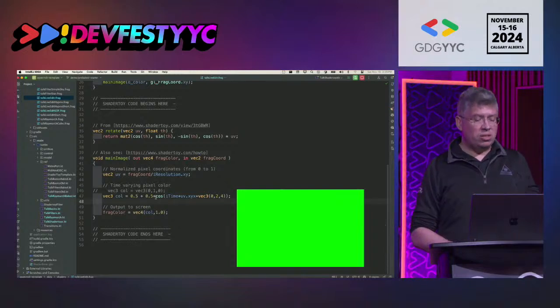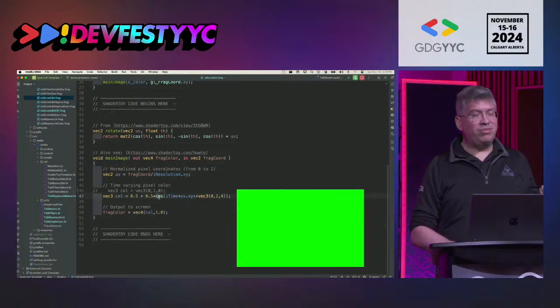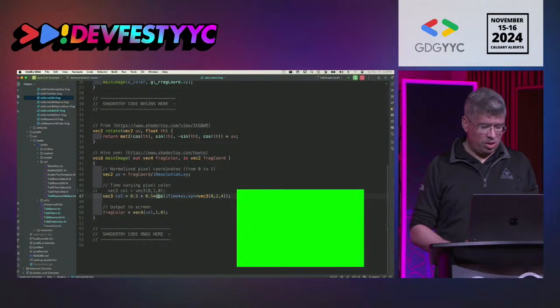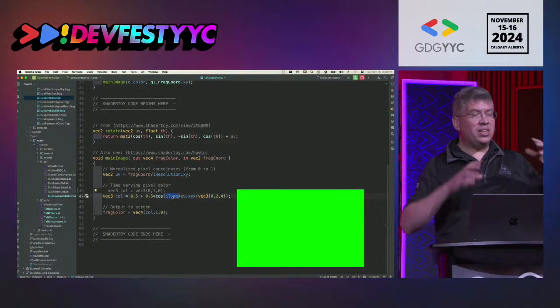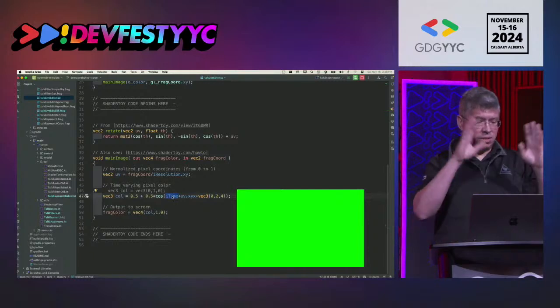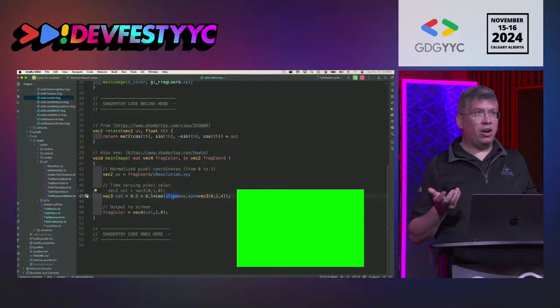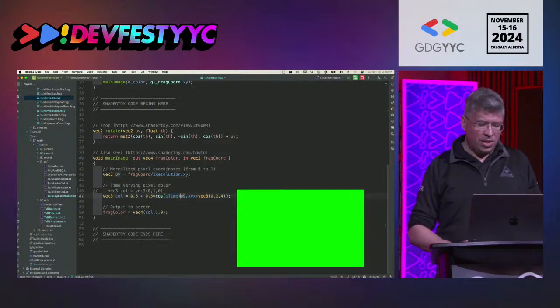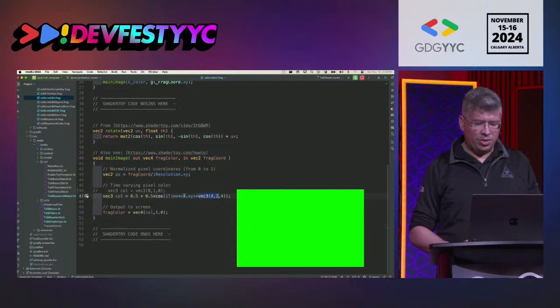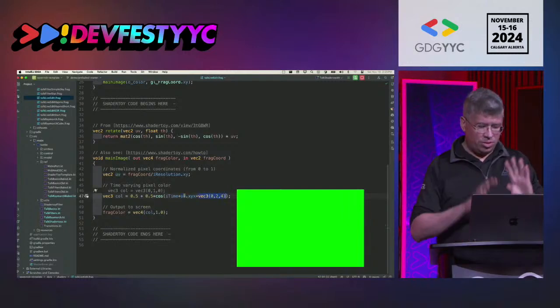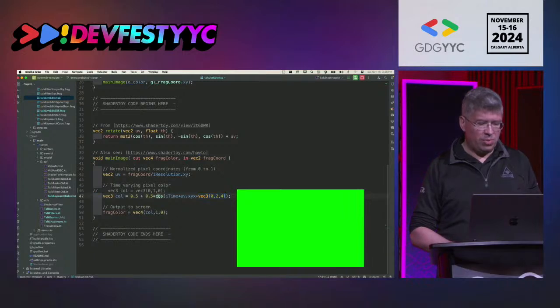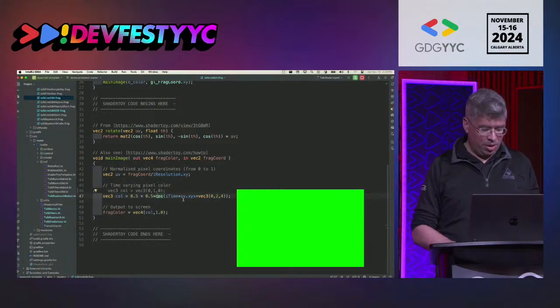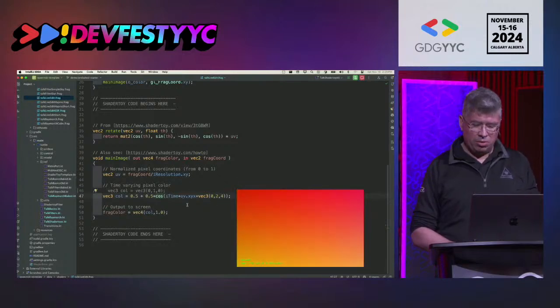To make things a bit more interesting, we're going to start varying the color in time. What I'm doing here is calling a cosine function. I'm taking a parameter called time that's defined in my fragment shader, a global variable of sorts in my environment. I'm getting a time tick for every frame. I'm taking my color coordinates and adding some slight vector coordinates that I won't dig into too much, but the main thing to remember is that I'm cycling the colors in time. I'll just save this and show you what that looks like.